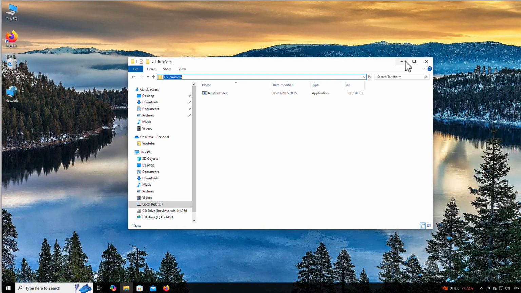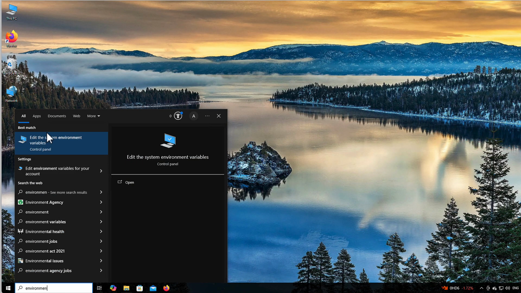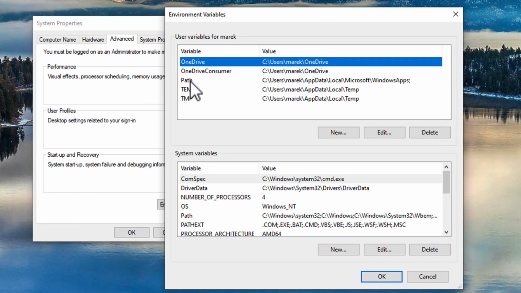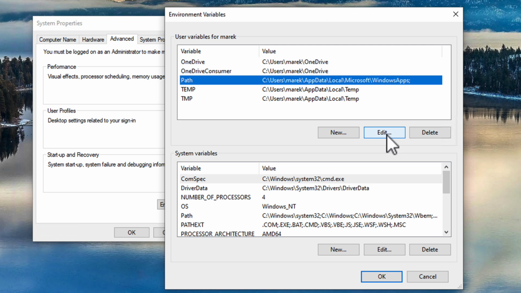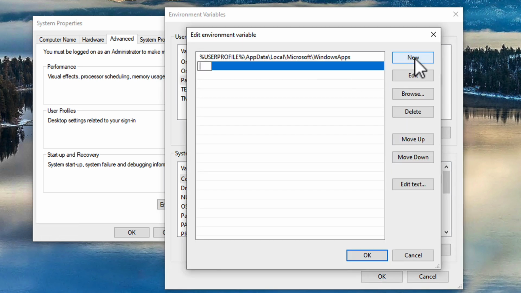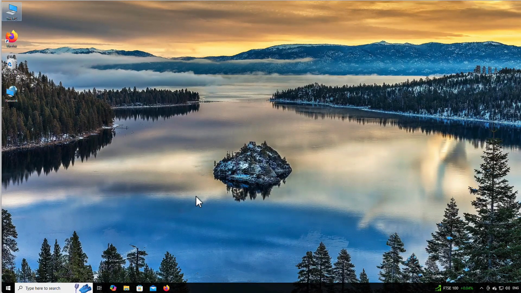I will minimize this window, and I will search for environment variables. We can see best match, edit the system environment variables in control panel. That's what I need. And now I click that environment variables. Here I need that path variable and I click edit. And we can see we already have one, but I want to add another one. I say new. And I will just paste what I copied, which was c:\terraform. And I say OK. So I can click OK here and OK there, because that's all I want to add.